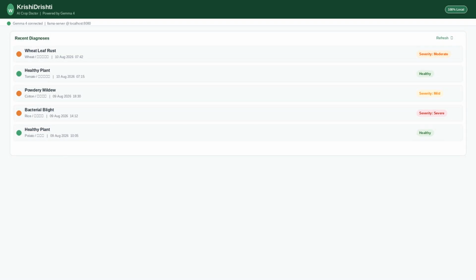Every diagnosis is saved automatically to a local SQLite database. The history panel shows past scans with crop name, disease detected, and severity. Farmers can track their field health over time, completely offline.